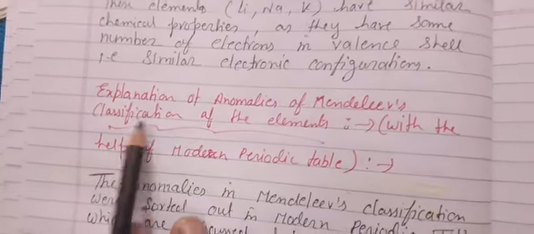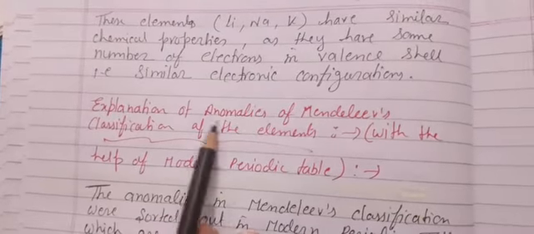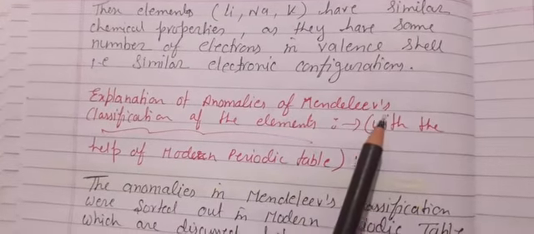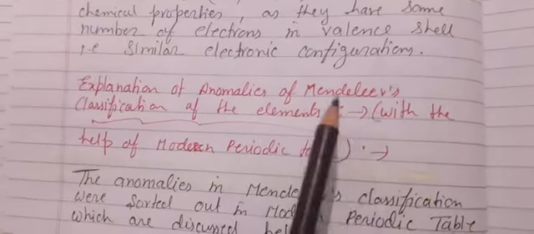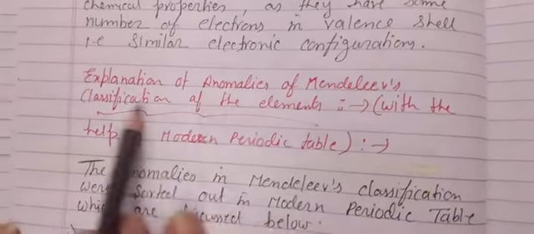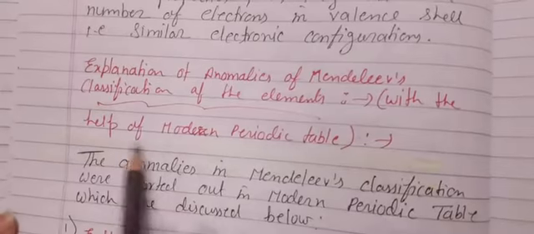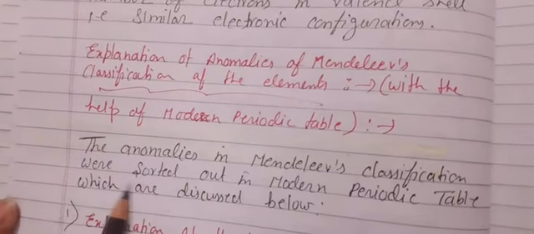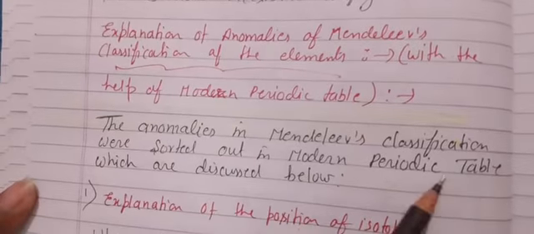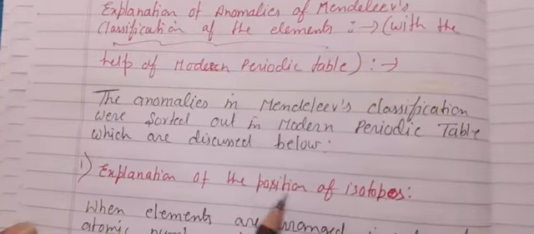So the heading I have written like this: explanation of anomalies of Mendeleev's. Those things which Mendeleev was not able to explain, this modern periodic table has explained, how Mendeleev's classification of the elements is explained with the help of the modern periodic table. The anomalies in Mendeleev's classification were sorted out in the modern periodic table, which are discussed below. First, explanation of position of isotopes.